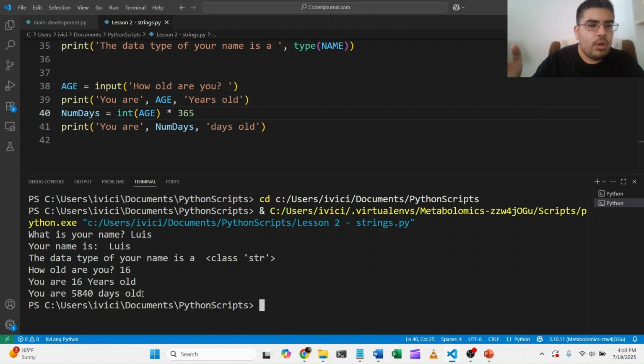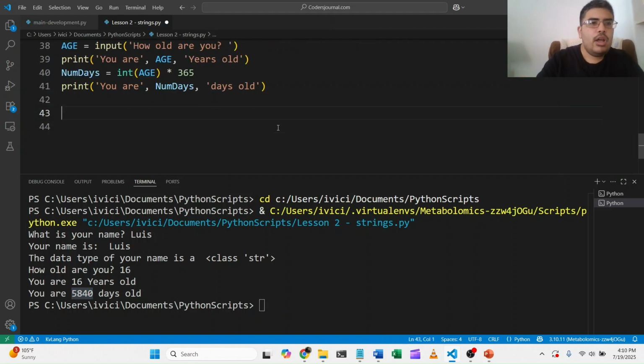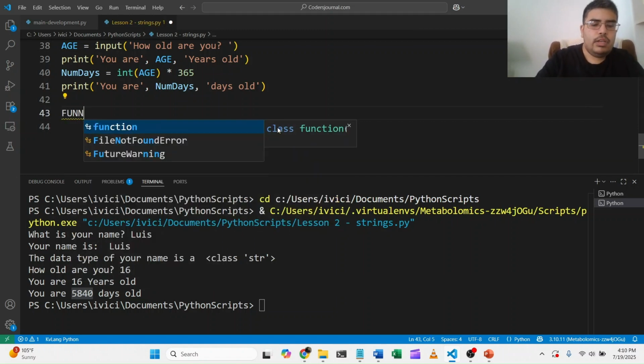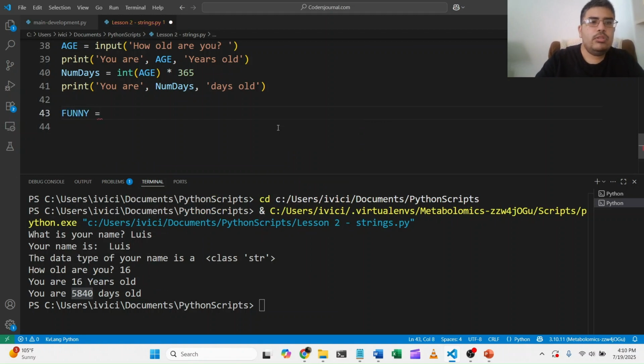So now, what it did is the string 16, it converted it into an integer 16, and then it multiplied the integer by 365, and now put that as the number of days. So let's actually do one more thing. We're gonna introduce a new variable, funny.